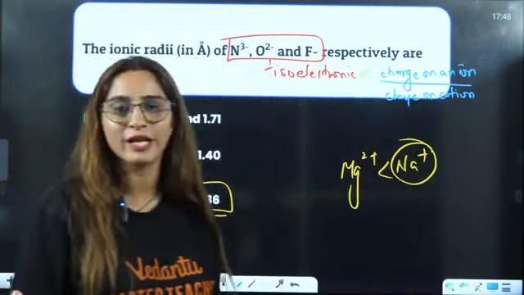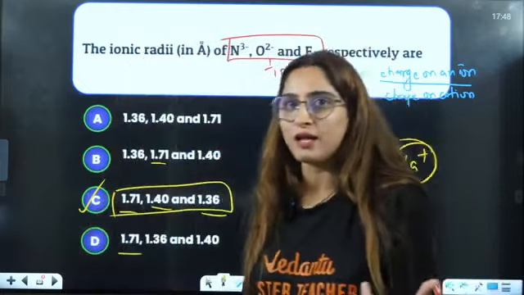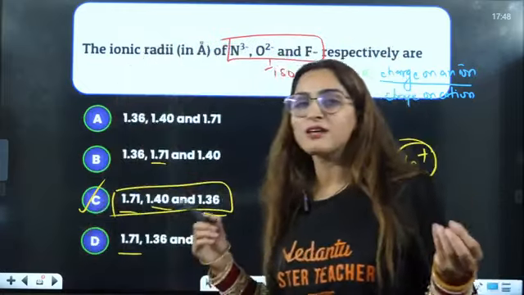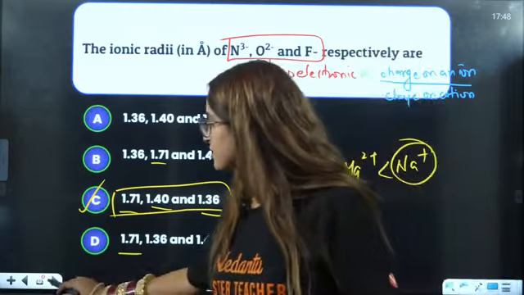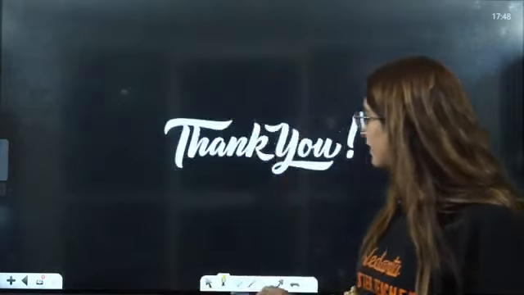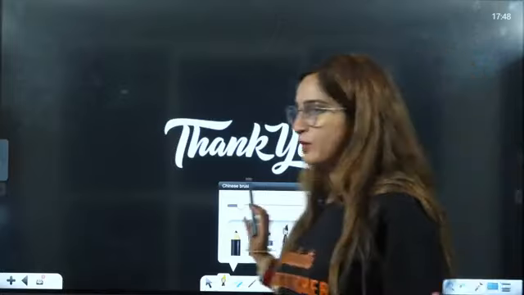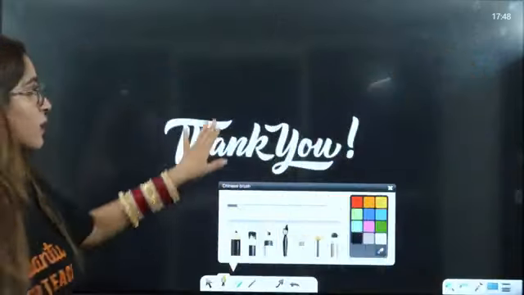Some of you already know isoelectronic species, but in panic you forget that. They are not asking you to learn the values. They are just simply asking if you know the order here, right? Is that clear to everybody or not?